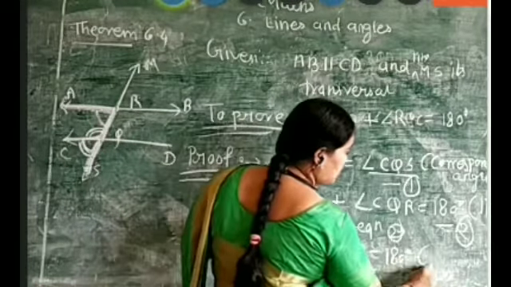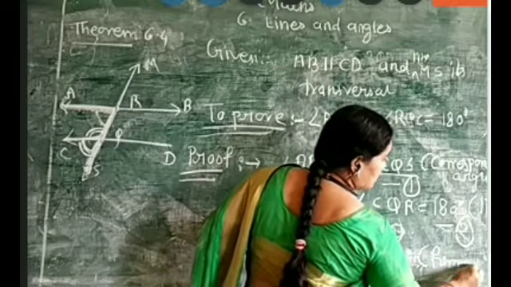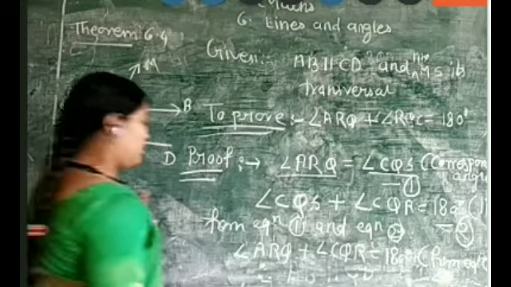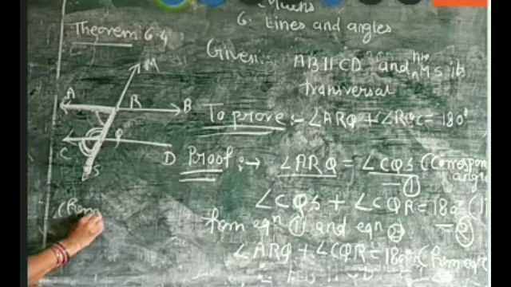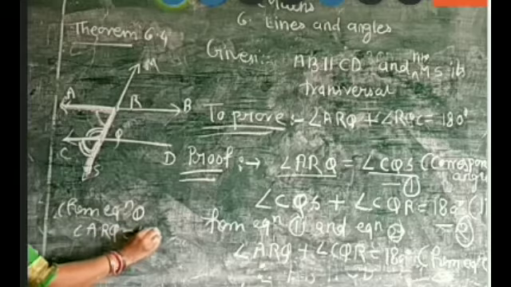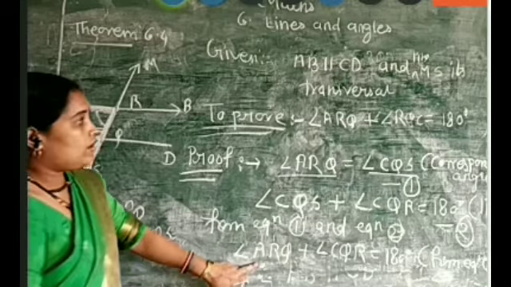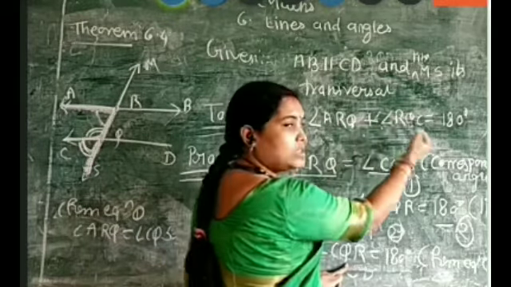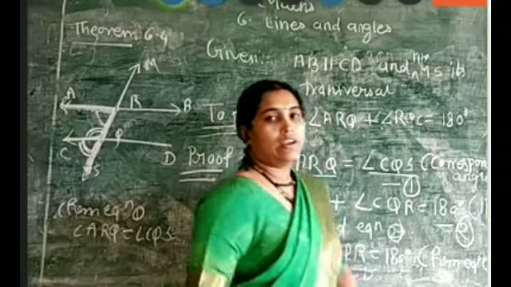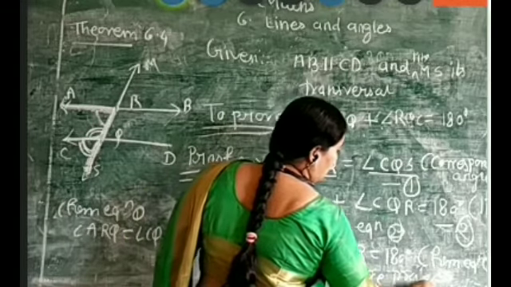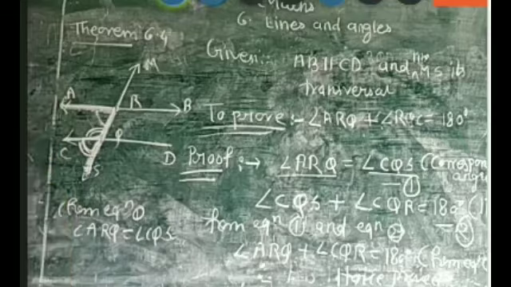Why are we using that? Because from equation 1, I am writing here, angle ARQ is equal to angle CQS. So here you can see that we have proved angle ARQ plus angle RQC, or CQR, both are the same, is equal to 180 degrees. So right here, hence proved. So the interior angles or co-interior angles are supplementary.